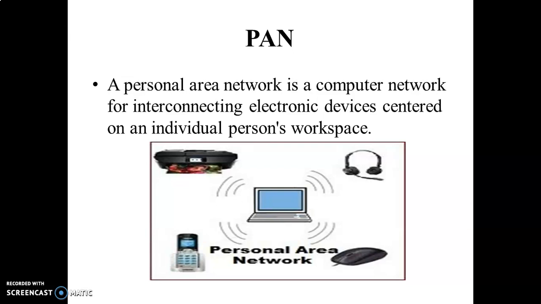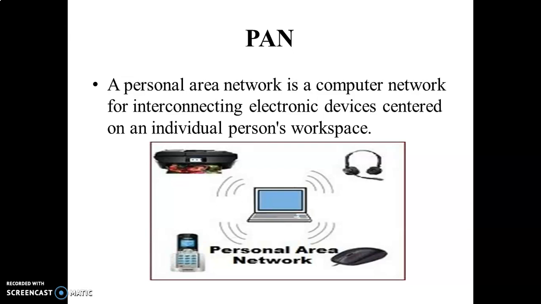So next one is the personal area network. A personal area network is a computer network for interconnecting electronic devices centered on an individual person's workspace. So it is individually based. Whatever network we use for our personal use comes under the category of a personal area network, and it gives access to an individual.